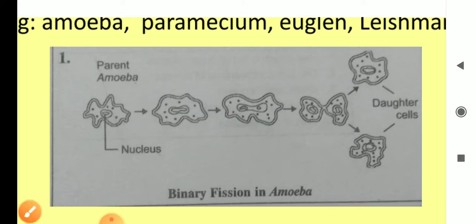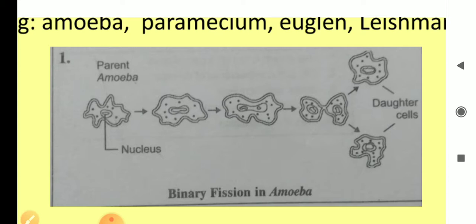Now see next. It is interesting to note that as the parent organism ceases to exist after the division and the two new organisms are produced, organisms like the amoeba are said to be immortal, right?